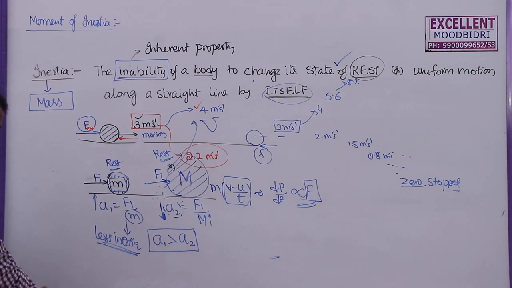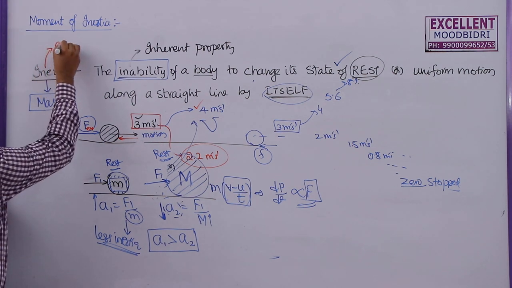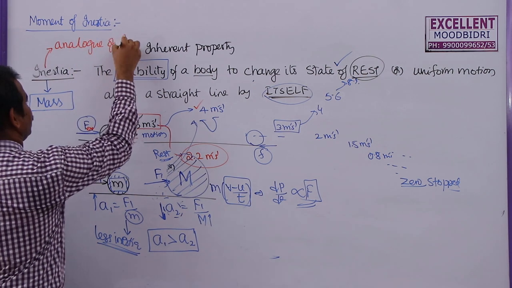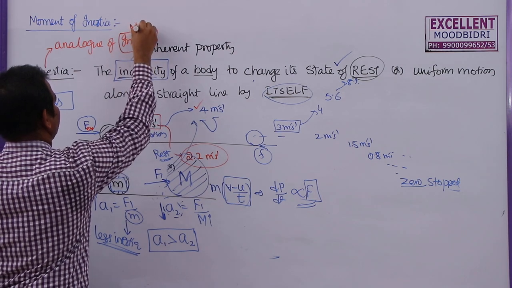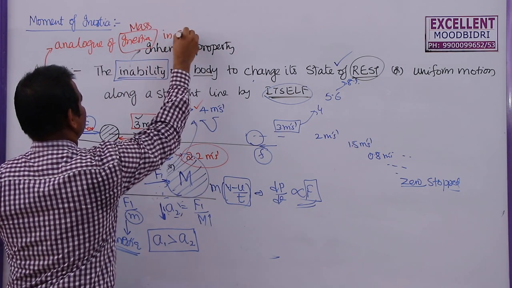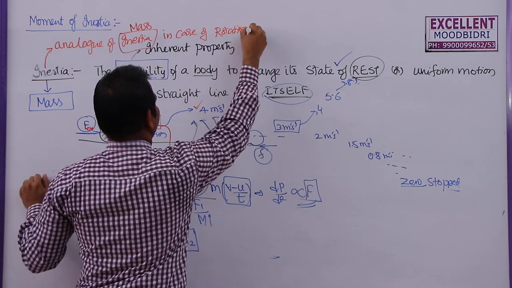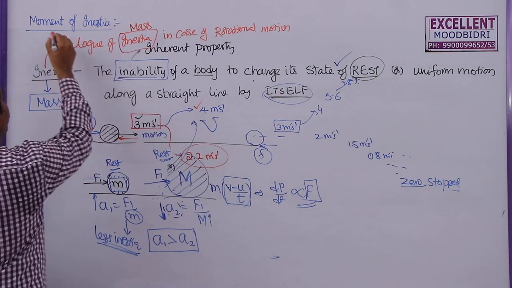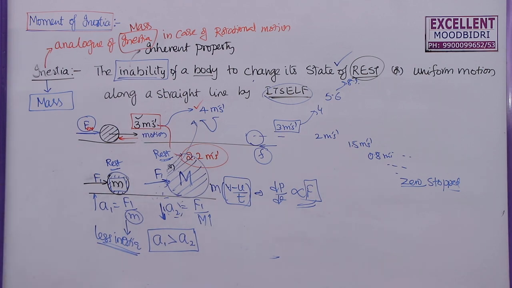Similarly, there must be some analog to this inertia in rotational motion. So what is that analog of inertia, or in place of mass in the case of rotational motion? That analog must be the moment of inertia.